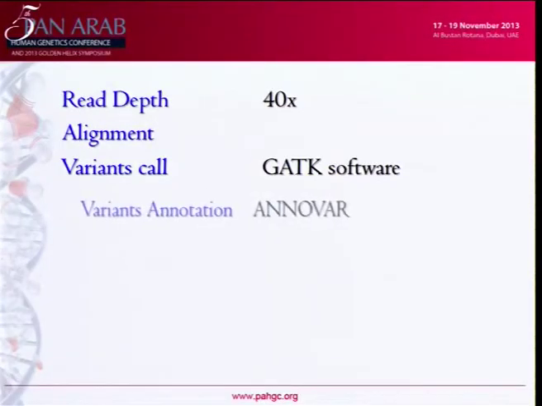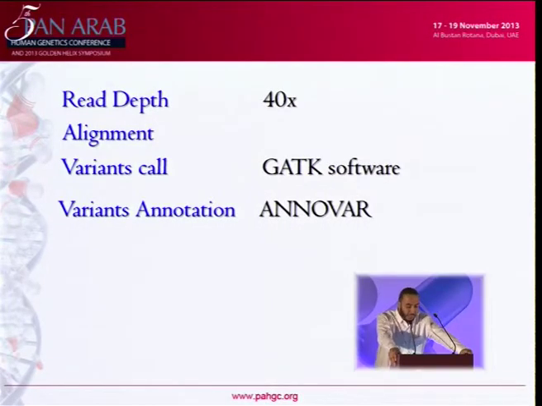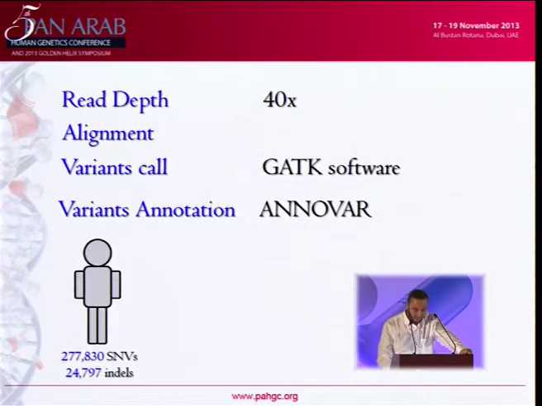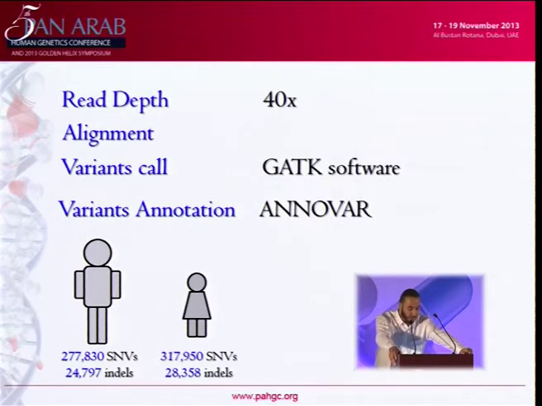So here is the pipeline. It was a good read depth, 40 times. After that, it was the alignment of the different reads. For the variant call, they used the GATK software. For the variant annotation, they also used the ANNOVAR algorithm. And here is the result. For the father and the proband, around 300,000 SNVs were detected.